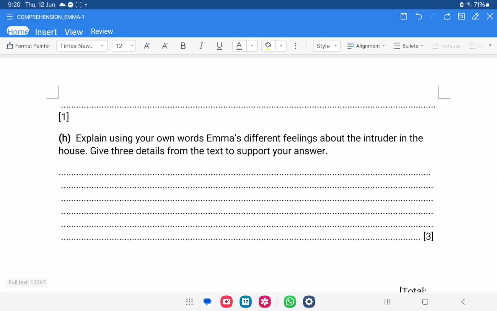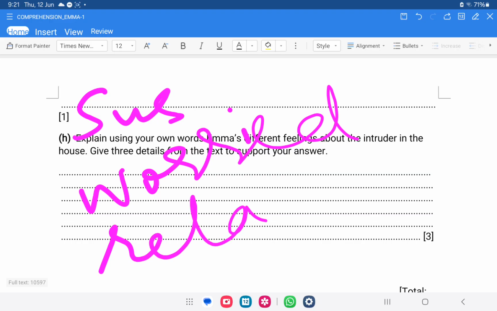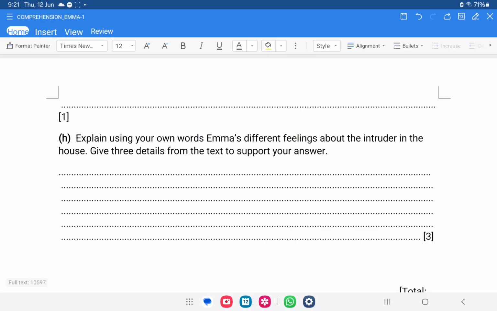The first one is, let's say, suspicious, doubtful. Second one is she was worried. Third one is she was relaxed when she had checked the house and had the idea that there was no one in the house. After that she got relaxed. So these are three different feelings.